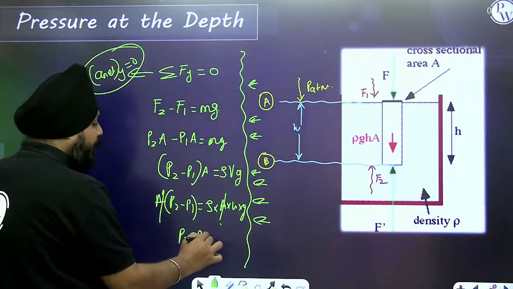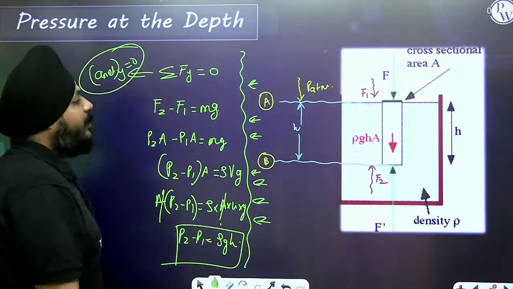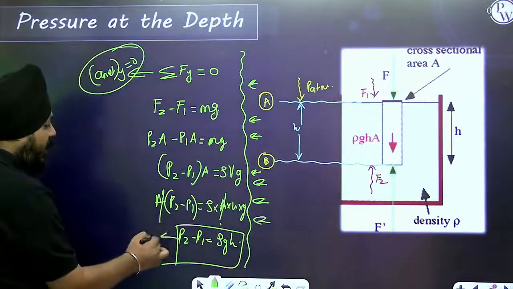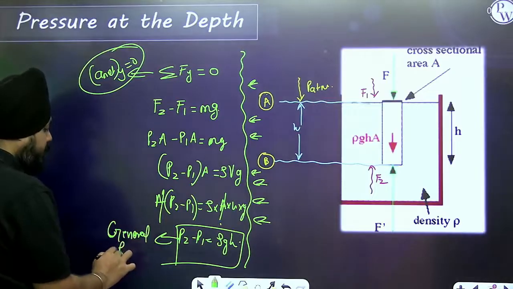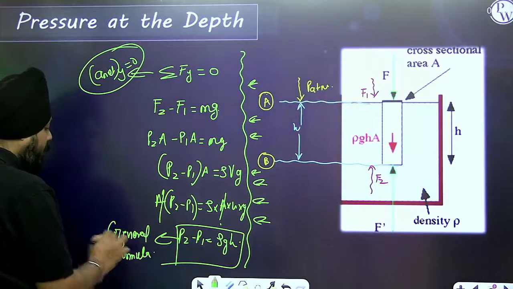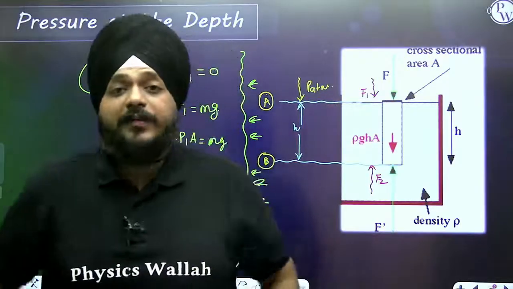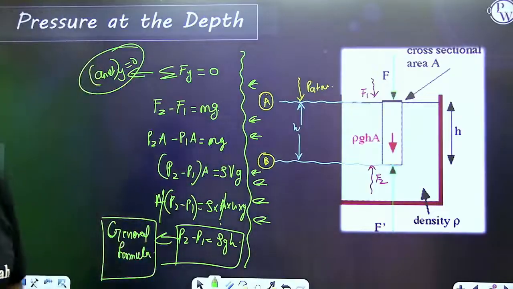The formula for the pressure difference is P2 minus P1 equals rho g h. This is the general formula we are talking about.